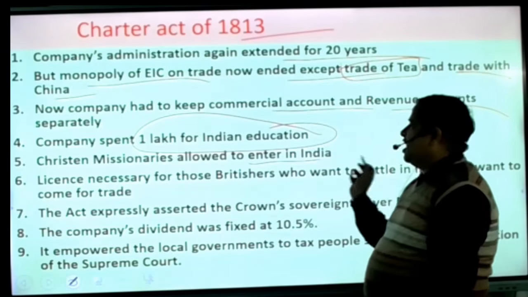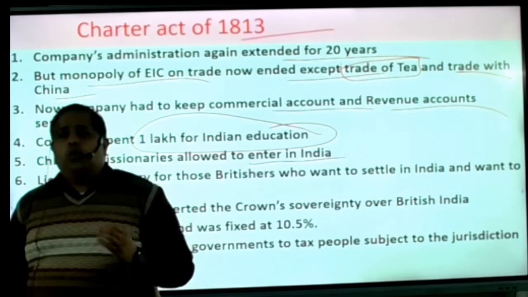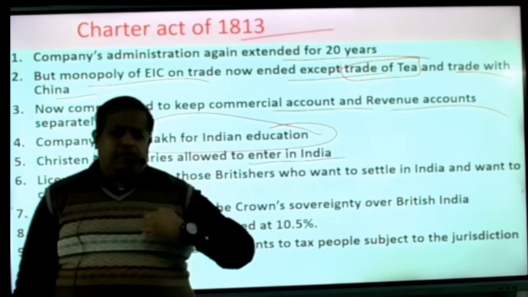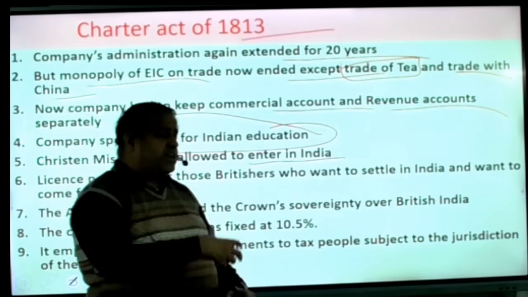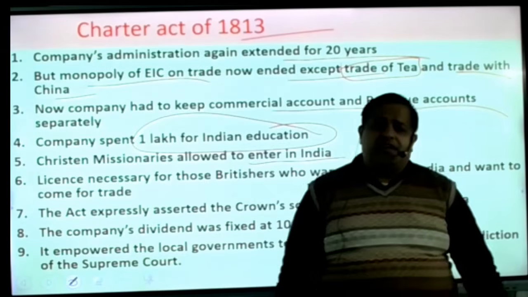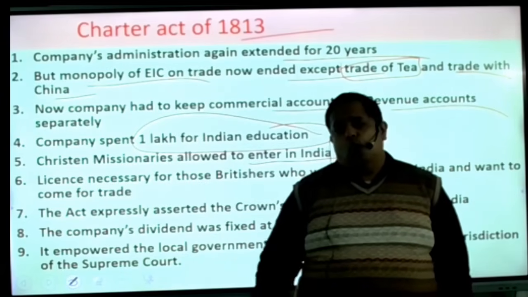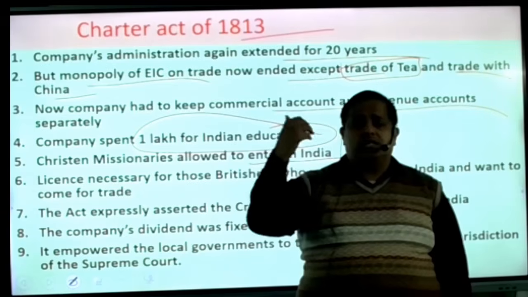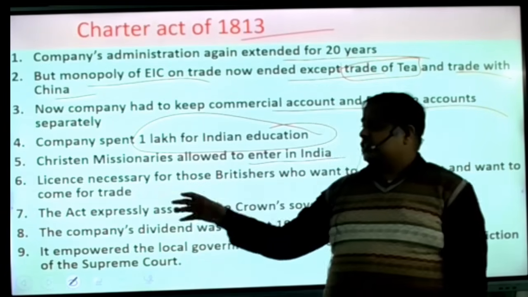Christian missionaries were allowed to enter India, but the Britishers were the only company who in the beginning were never motivated towards religious goals. If anyone asks you why the Portuguese company failed, it is because they were more curious about religious goals. Why did the Dutch fail? Because they were more curious to convert people to Christianity. But the Britishers were different.